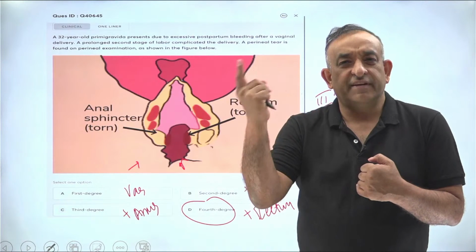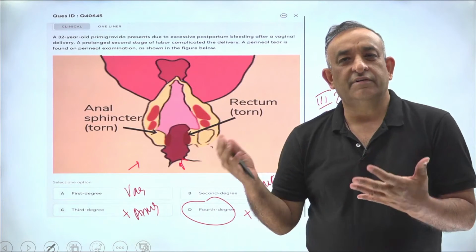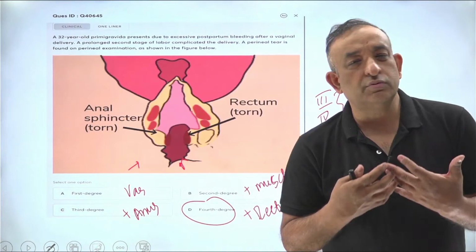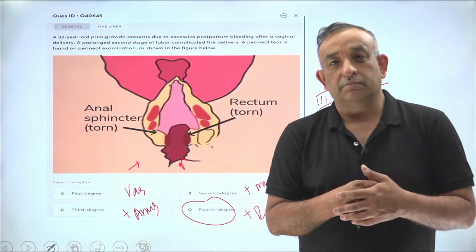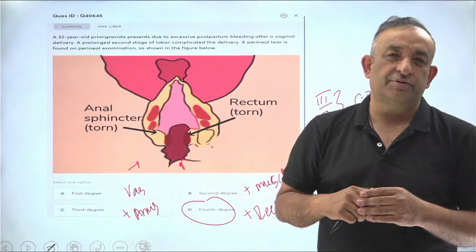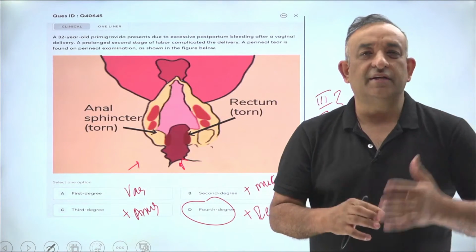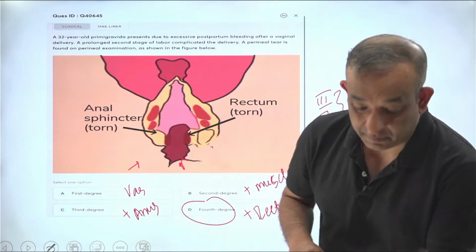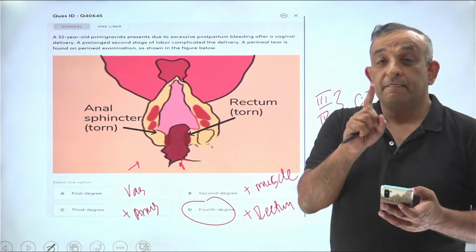Patient has delivered in a village. She comes to you after 7 days saying, sir, I had delivered in the village and after delivery, my baby is fine, but I'm not able to control my stools. My stools are coming out without any control and I keep soiling my garments and I'm having this big problem. So I examine her and I see that she's got a complete perineal tear. Baby was around 3.7, 3.8, slightly big baby, and she has torn her anus and she's having incontinence of stools. When am I going to repair this woman? That's the question. Come, I want the answer. A complete perineal tear which has come after 24 hours. When do you repair it?